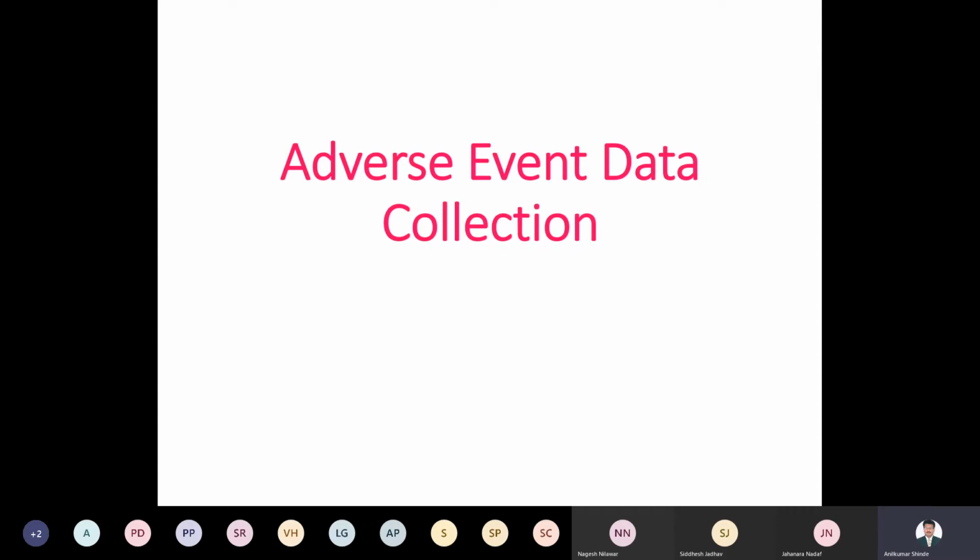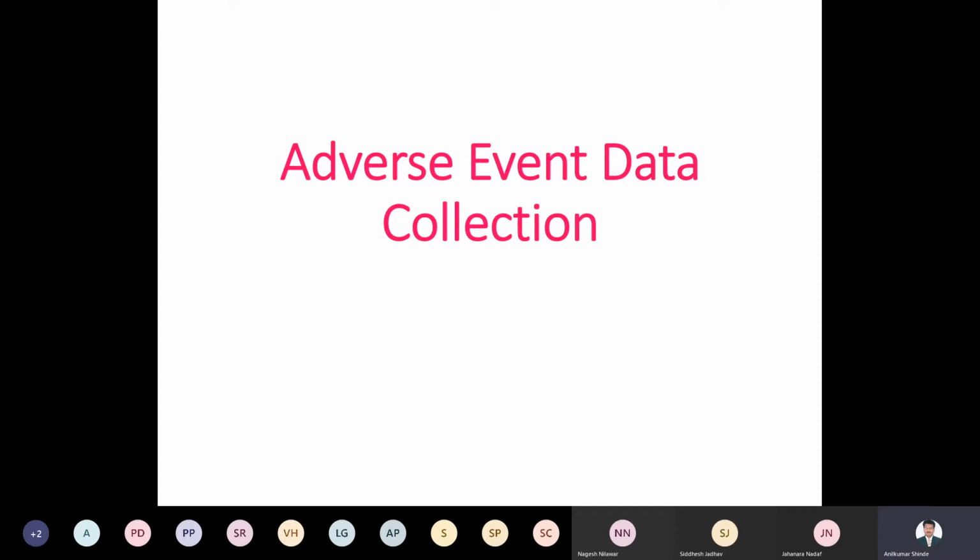After this, reviewing that data is very important. During these clinical trials, there is an investigator, a responsible person to conduct the total clinical trial and collect all these adverse events.